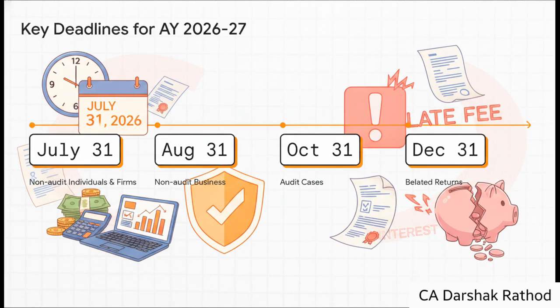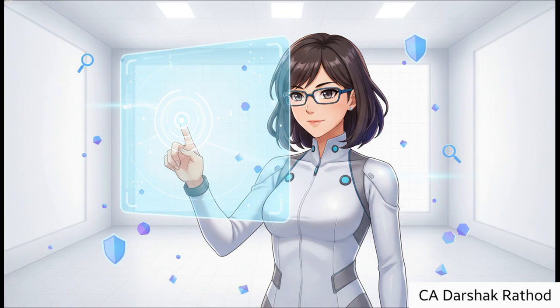Mark your calendars. Before you even think about clicking File, run through this final pre-submission checklist. Make sure your form matches your profile perfectly. You need to explicitly declare your tax regime, because remember, that's completely mandatory now. Cross-check your portal data against your Annual Information Statement, or AIS, and your Form 26AS tax passbook. And lastly, please double-check those new Act 2025 section codes.